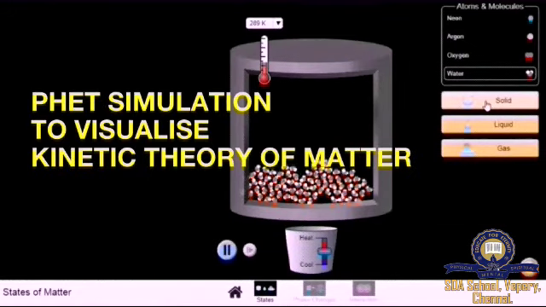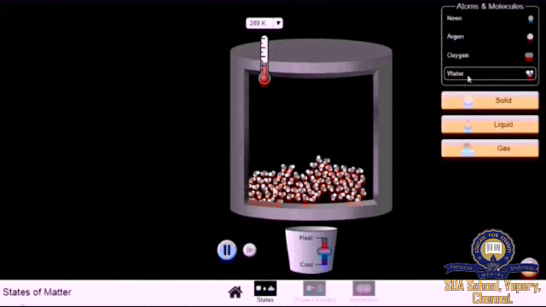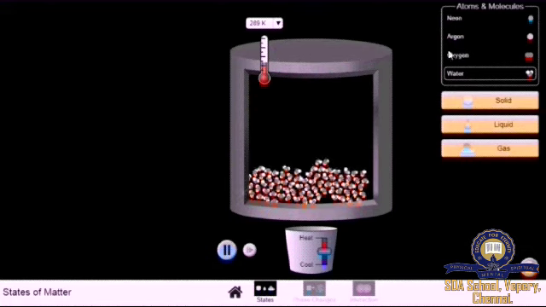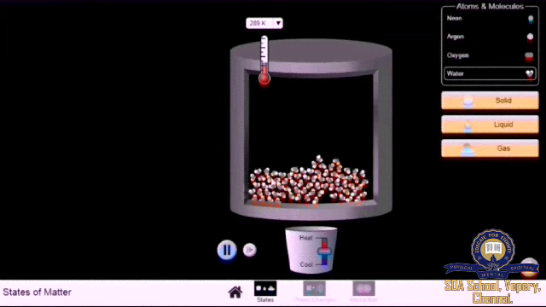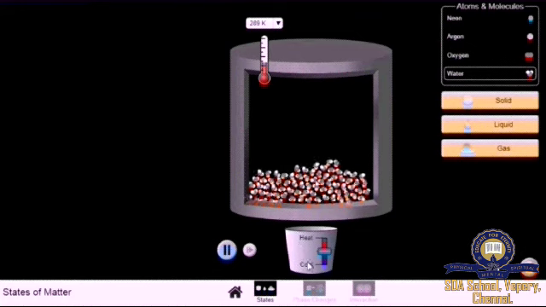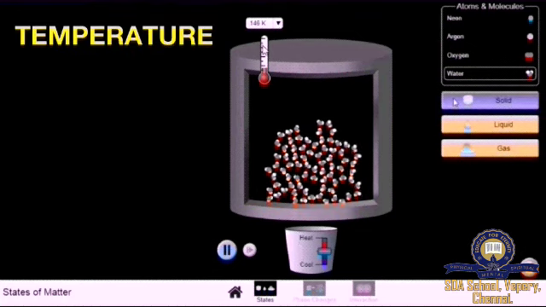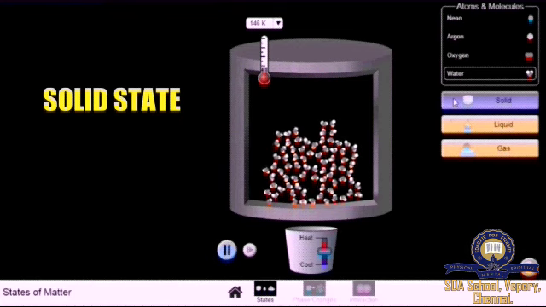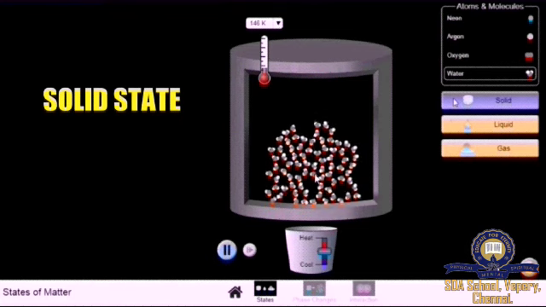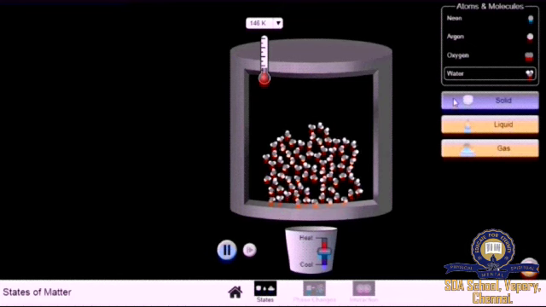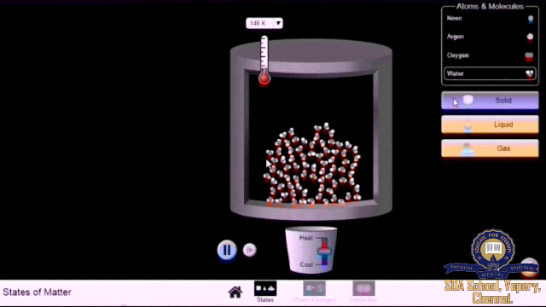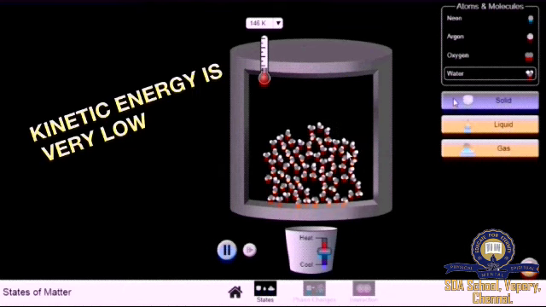Now we will see the PhET simulation available on the internet to explore our kinetic theory of matter. So here you can see the atoms and molecules options. I have chosen water molecules, right? Water molecules consist of hydrogen and oxygen atoms. Here we can increase the temperature or decrease the temperature. The temperature is being displayed here. Now I have chosen the solid state. You can see that in solid state, the molecules take up some definite arrangement and they are not moving very much. Since they are not moving very much, their kinetic energy is very low.